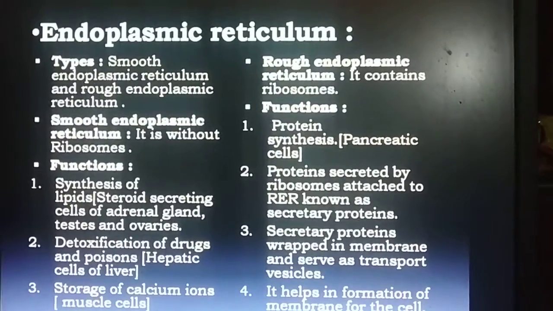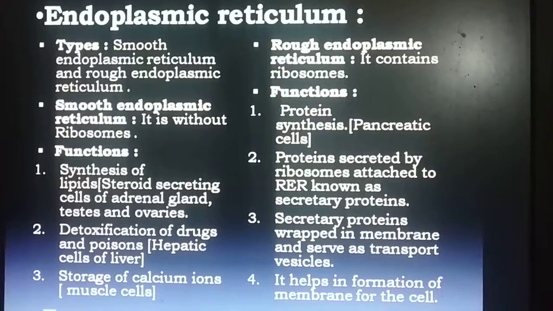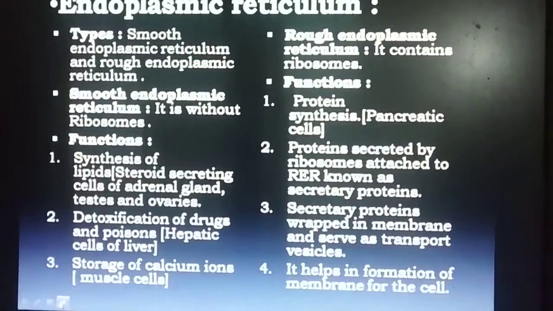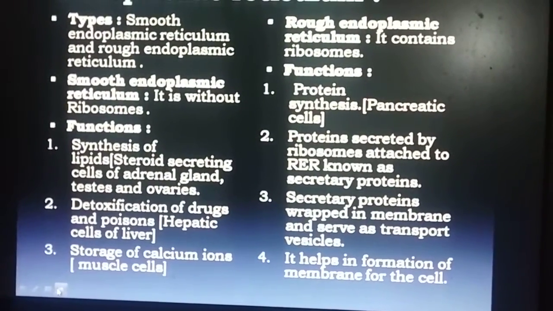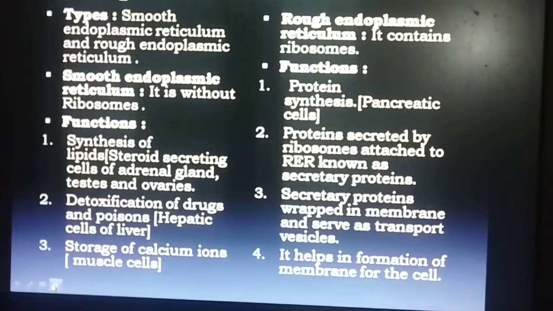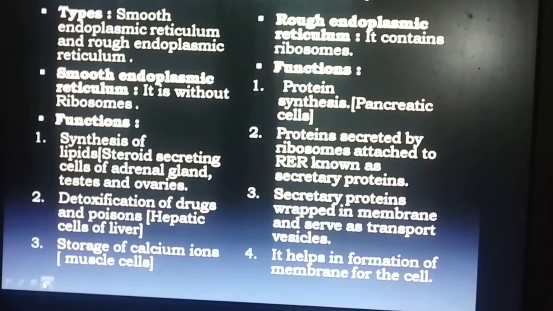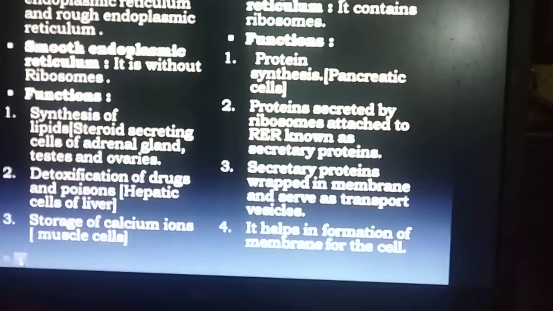Proteins synthesized by ribosomes attached to the rough endoplasmic reticulum are known as secretory proteins. These secretory proteins are wrapped in membrane and serve as transport vesicles. It also helps in formation of membrane for the cell.